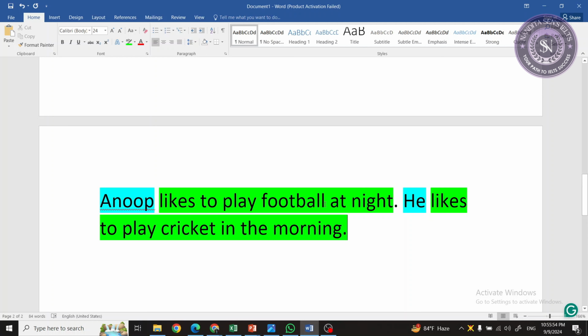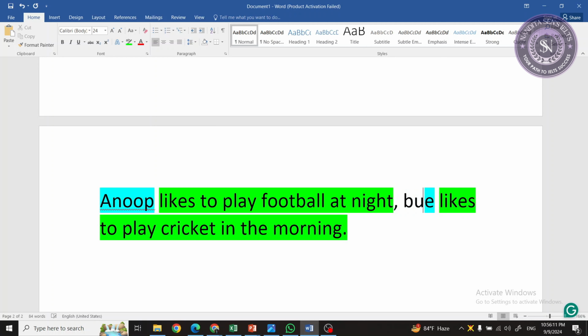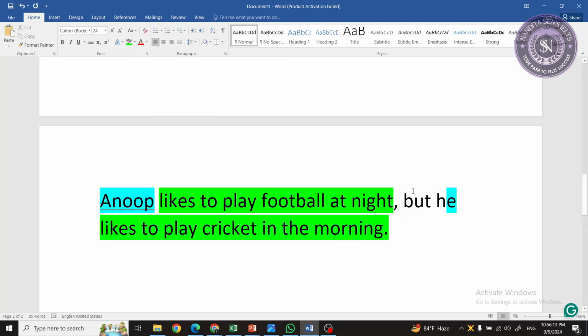Right, Anup? We have two simple sentences. Now, instead of saying Anup likes to play football at night, he likes to play cricket in the morning, I can just connect these two, right? I can just delete this full stop and I can write, Anup likes to play football at night, but he likes to play cricket in the morning.